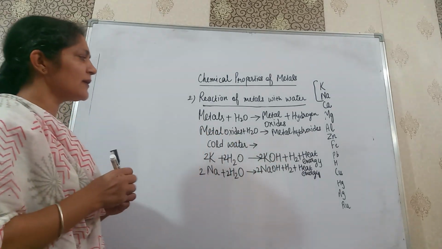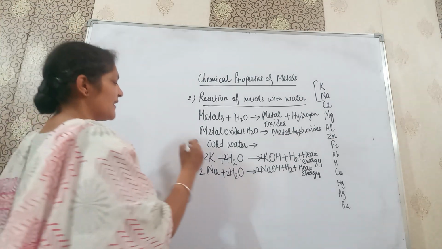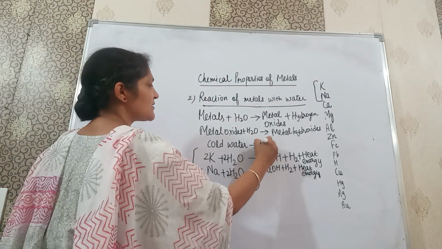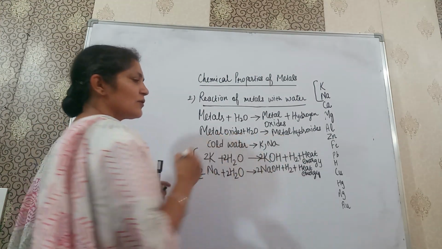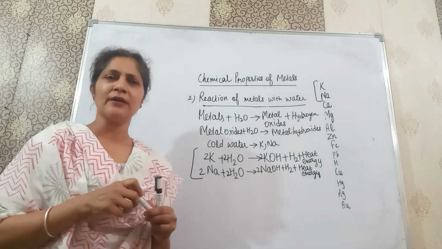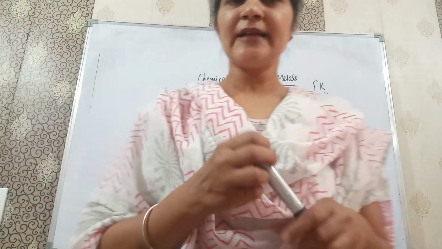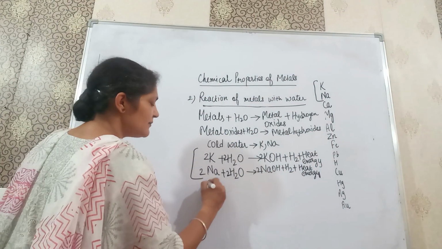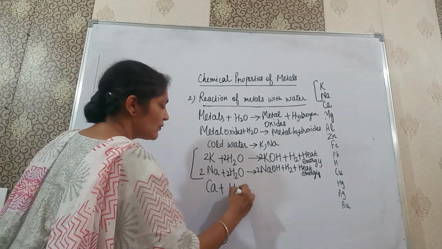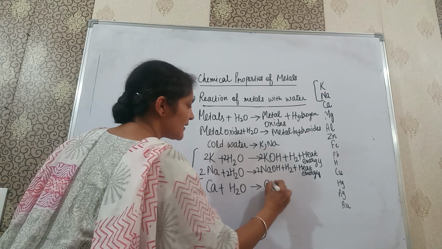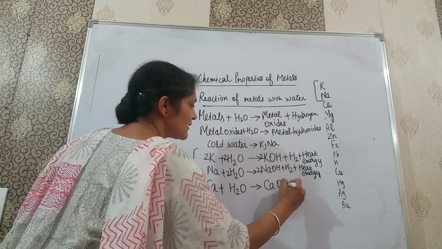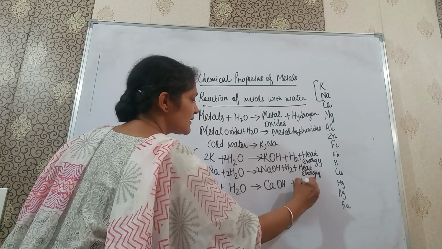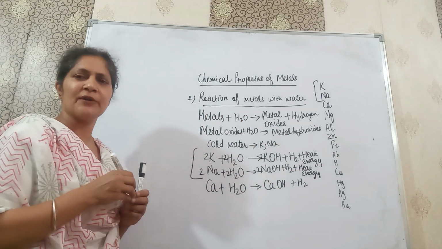Now second, these two metals, sodium and potassium, they react with cold water. Now third we come to calcium. Calcium is the next metal we are going to discuss. When calcium is dissolved in cold water, calcium hydroxide is produced, and hydrogen gas is also produced.